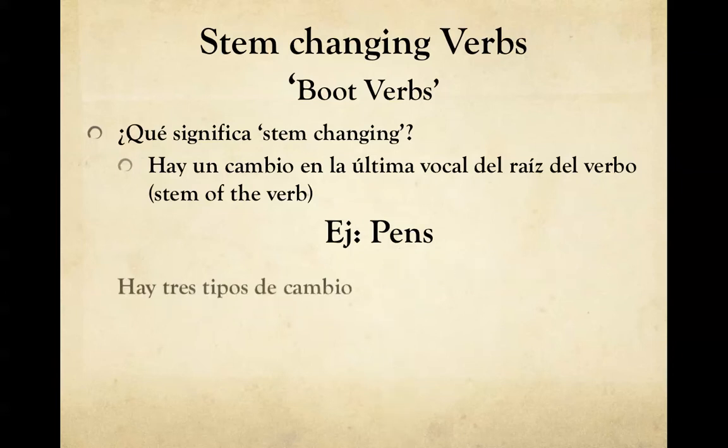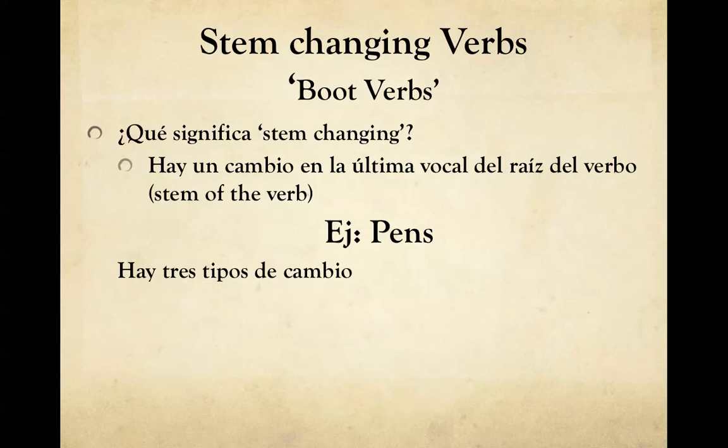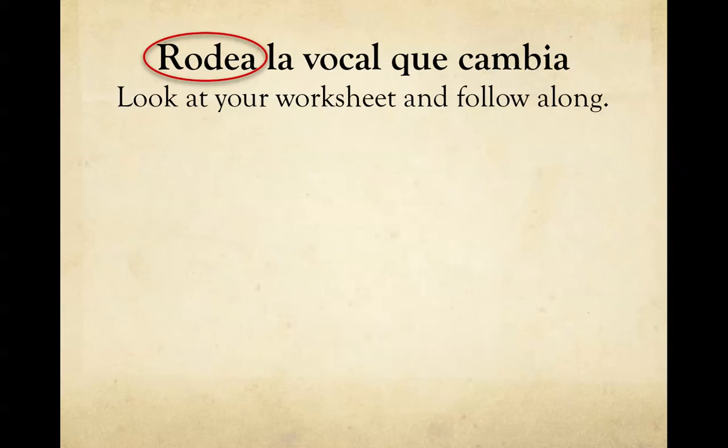Pretty basic. So, before we get started, we should know that there are three types of changes that could be made. The first change that we are going to look at today, okay, is the E changing to an IE. We will later see the O changing to the UE, and finally the E changing to the I. So as I said, we're going to focus only on this one change to learn how it works so we can do it later when we work with the other stuff.